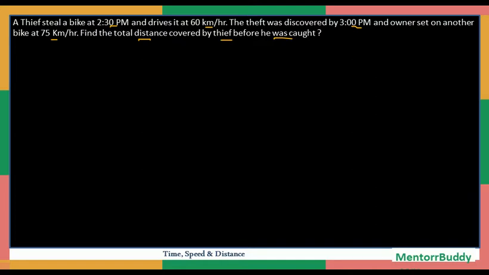Okay, now we can see that the theft was discovered at 3 p.m. So from 2:30 to 3 p.m., let's calculate the distance covered by the thief. The distance covered by the thief will be speed of the thief into time. Speed of the thief is 60, time is half an hour, so that equals 30 kilometers.